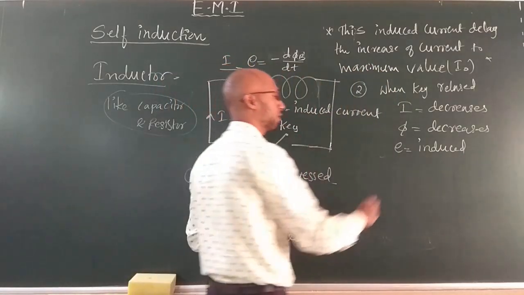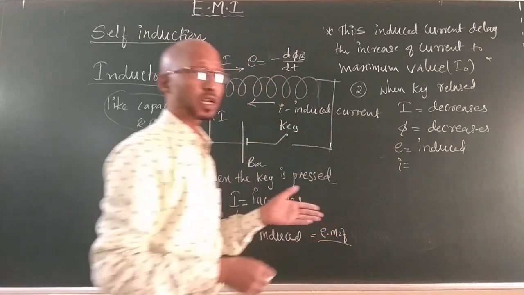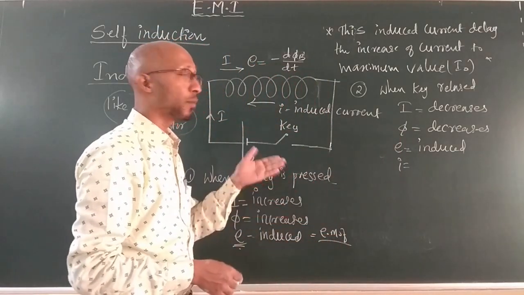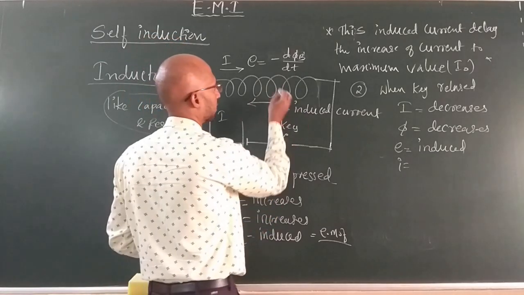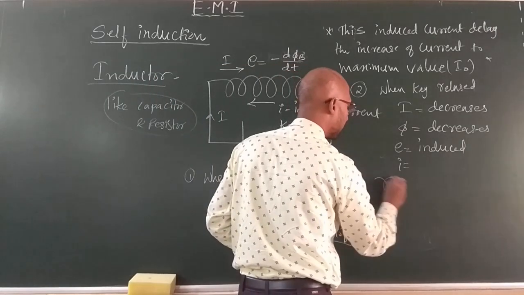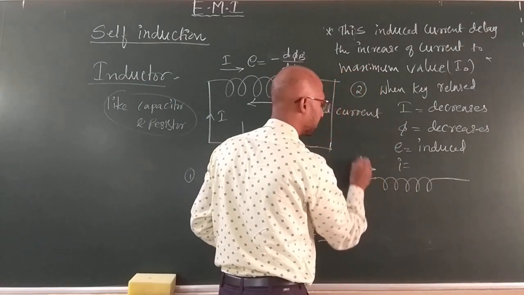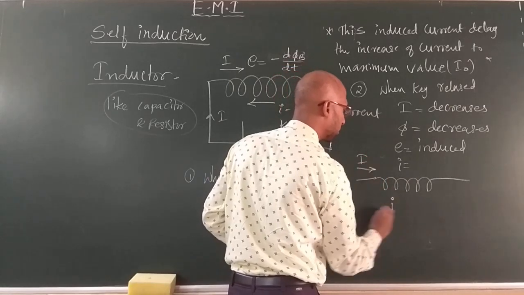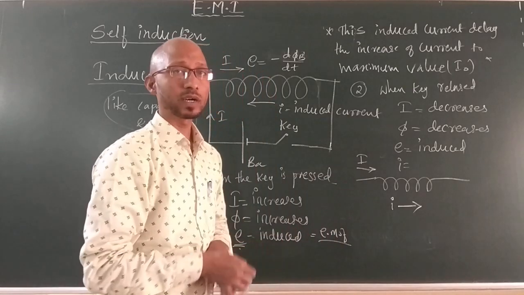This induced EMF tries to generate a current. This induced current now, what happens? It tries to oppose this decrease of current. Now in this case what happens? I will draw here. When the key is released, the applied current is in this direction and the induced current also in this direction. Now this is called forward EMF.